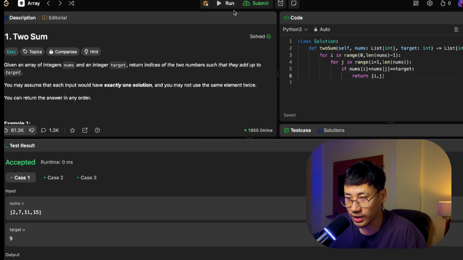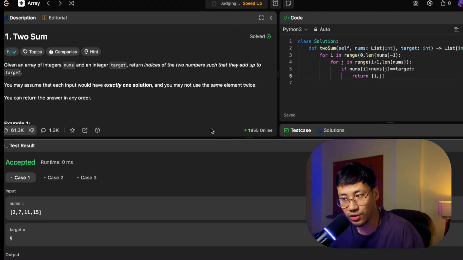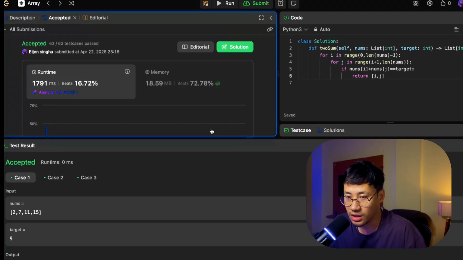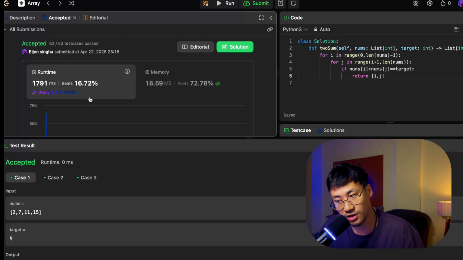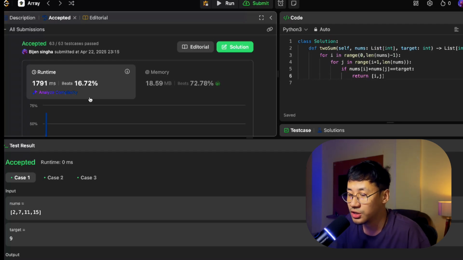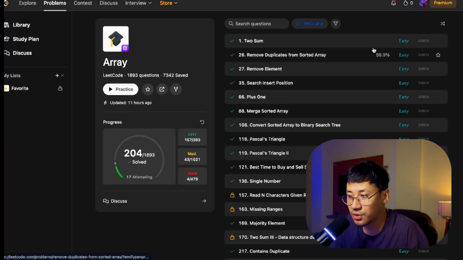All right, accepted. You can do it in many other ways also, but I'm just showing you one of the ways. You can see here the time complexity and space complexity. It is again not a very good approach, but I'm just showing it as we have just begun. All right, so this is how you do Two Sum.